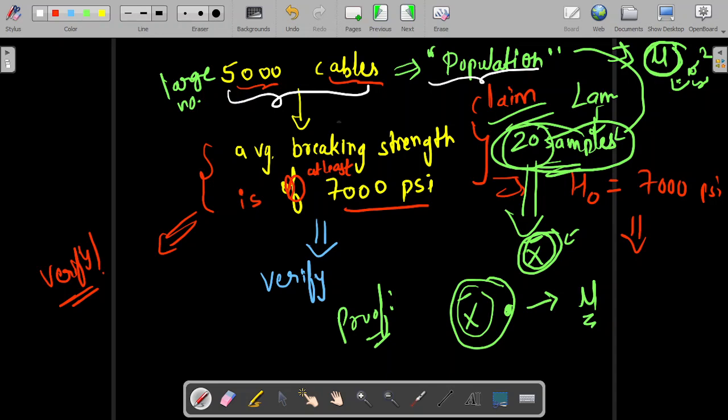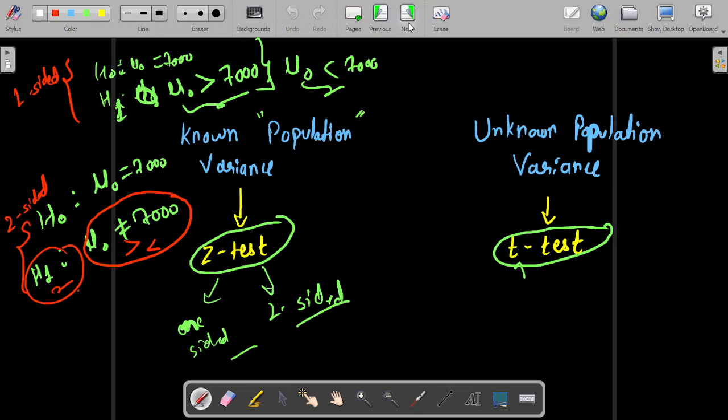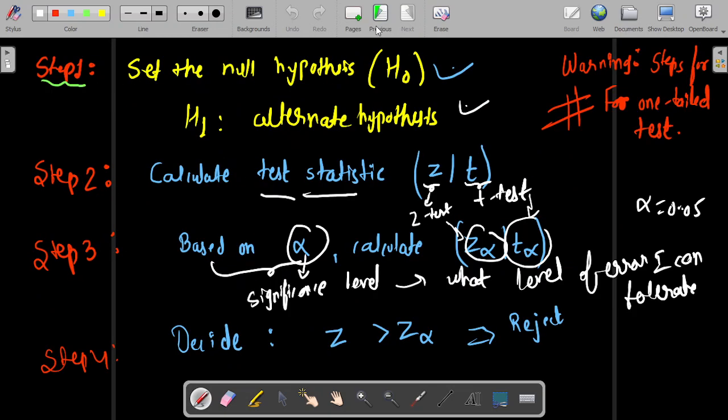That distribution will be either Gaussian, or the student T distribution. Mostly in Z test we'll be having Gaussian, and in T test we'll be having student T distribution. We'll see all these things in the example, but I'm just showing the brief overview, the entire recipe that we'll follow. And obviously the last step will be to decide whether to accept H0 or to reject H0.